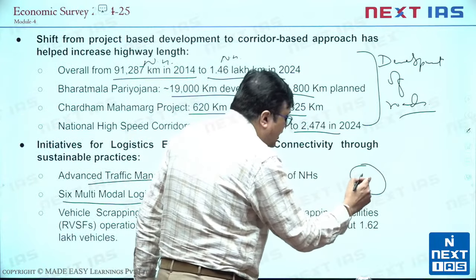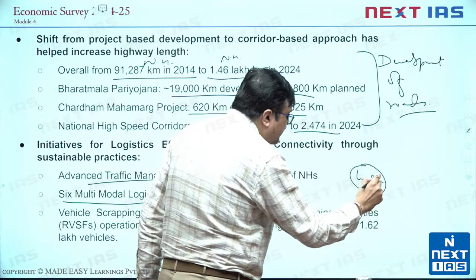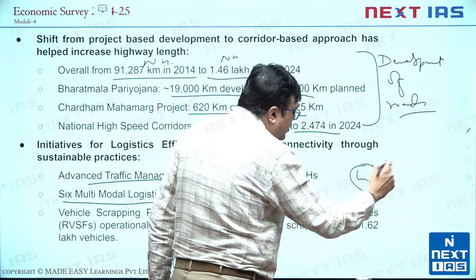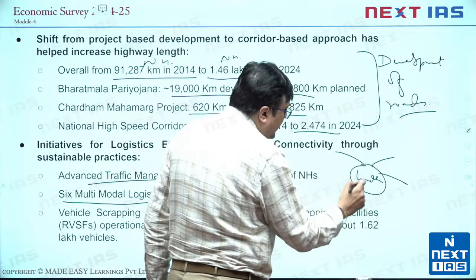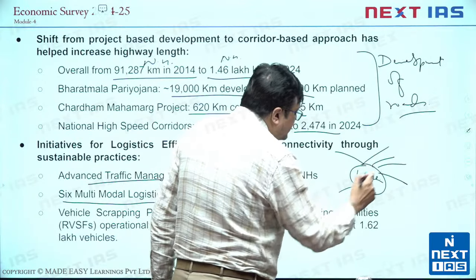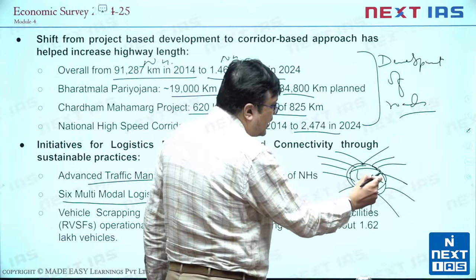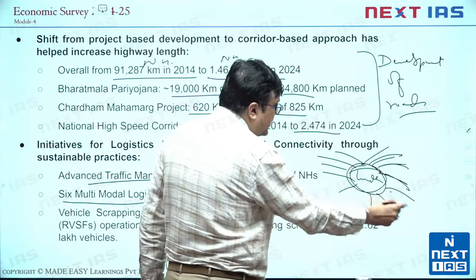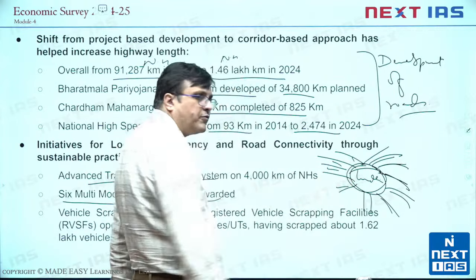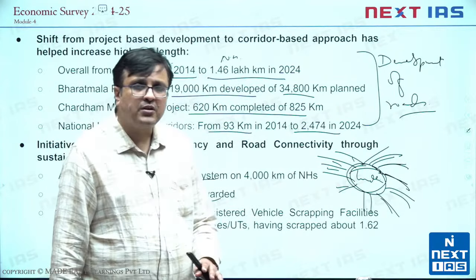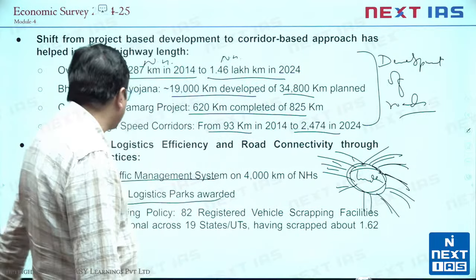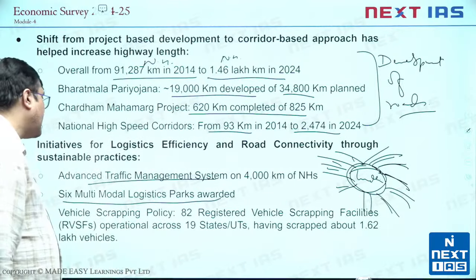One logistical park, say in the city of Ludhiana, can be connected via roadway, railway, waterway, airway, and then it will have spokes connecting it to different parts of India. So this will be the hub. It will have multimodal possibility of connectivity to different parts of India. Haldia, Nagpur, they are all being developed as multimodal logistical parks. 6 have already been awarded.